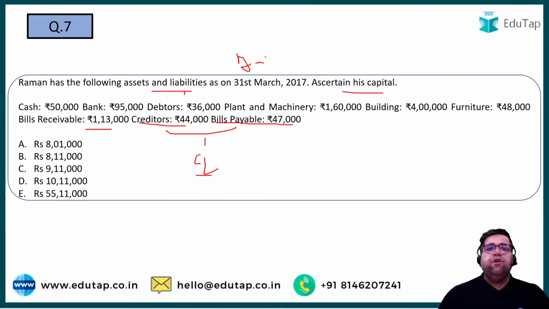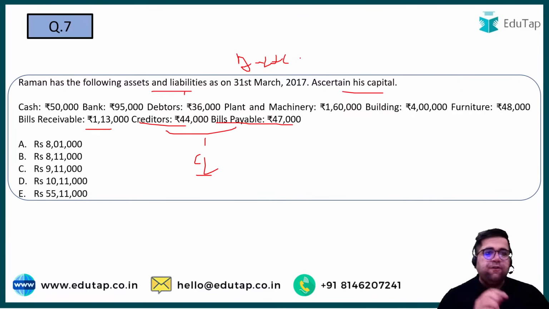So assets is equal to what? Liability plus capital, right? So you have assets. Do the total. I will also do it on my paper so that we all can get the answers. And yes, no calculators are allowed in the exam, so be watchful for it. So 90 plus 50, plus 36 of debtors, that will give me 181, right? Plus plant and machinery also I will add, so that will be 341 something. Building and furniture 448, right?